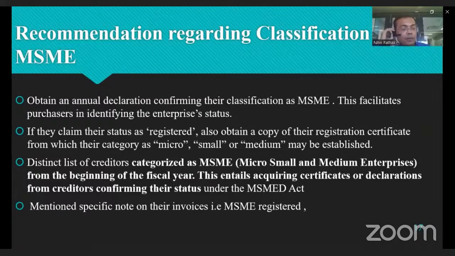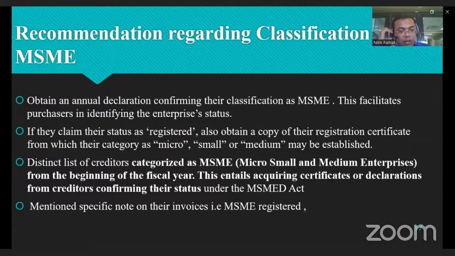In short, every business entity needs to obtain an annual declaration from the supplier. If they say they are registered under MSME, obtain the registration certificate. The registration certificate clarifies what type of entity it is and its category, like small, medium, or micro enterprise.